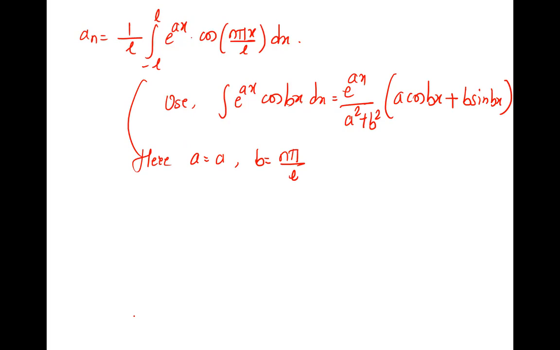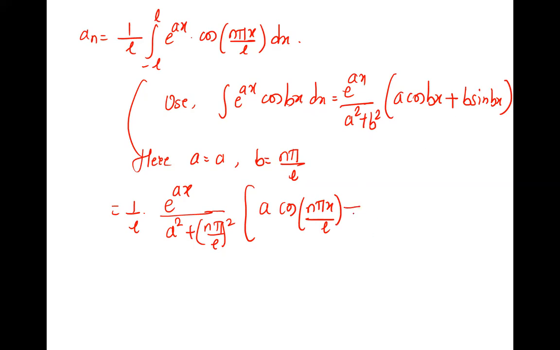Understood? Yes, ma'am. Therefore, it is 1 by L. Integration, we are writing e raised to ax upon a square, a is a itself, plus b square, that is n pi by L square, into a cos as it is.